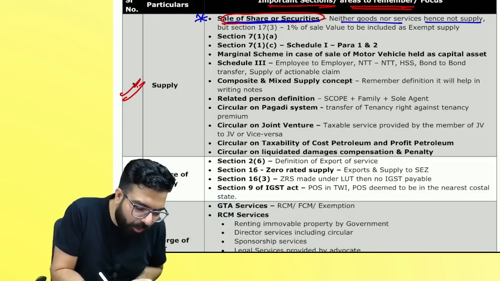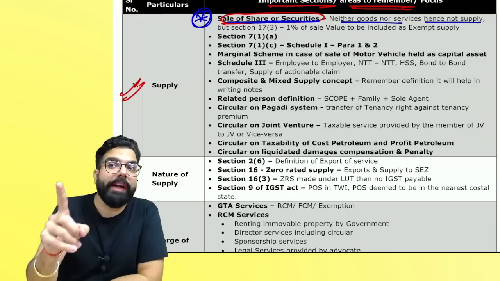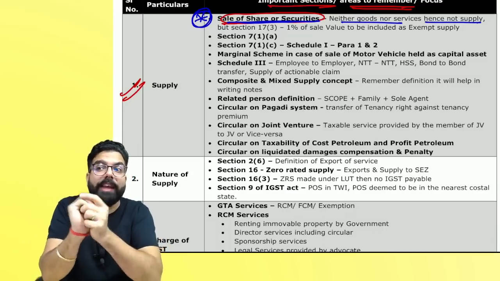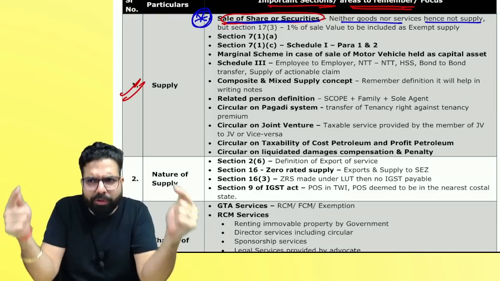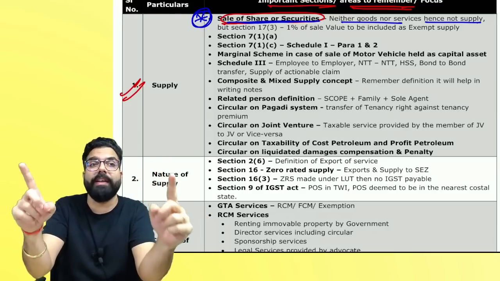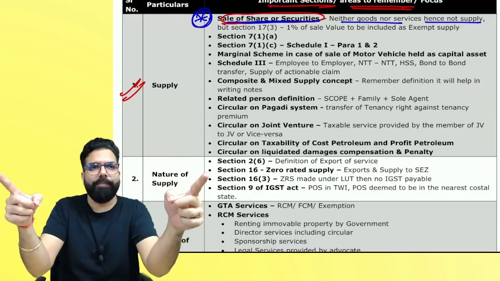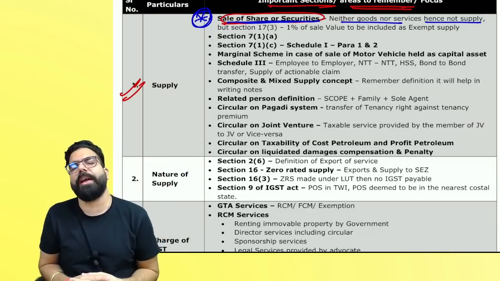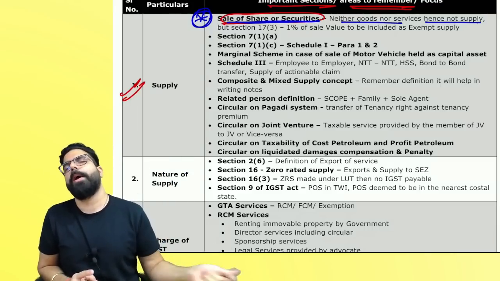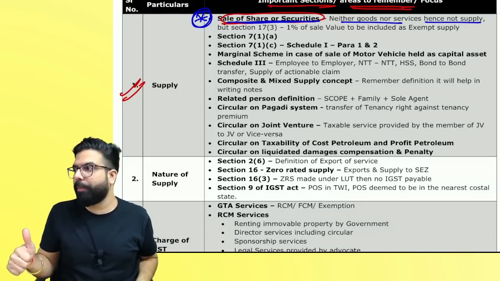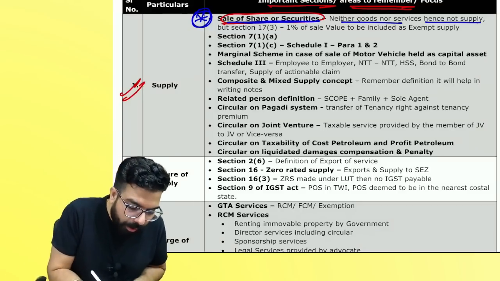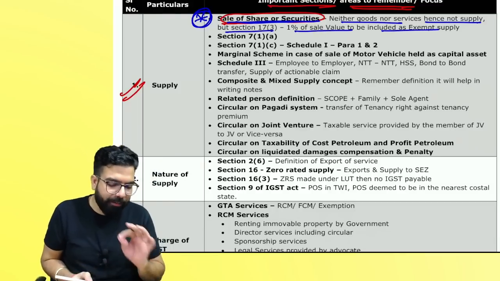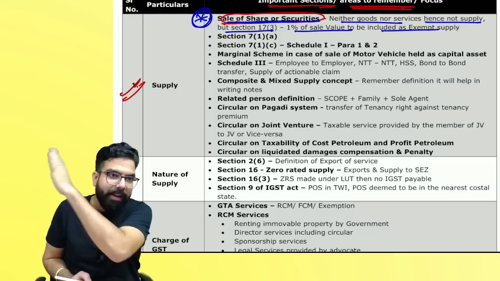But can I connect this to one important point? Whenever you are calculating apportionment for exempt supply, then the sale value of securities in your section 17(3) for exempt supply. Please remember, 1% of the sale value should be taken as your exempt supply for the purpose of apportionment. This will help everyone. The next one. Sir, section 17(3), 1% should be considered of what, everyone? Sale value to be included as exempt supply.